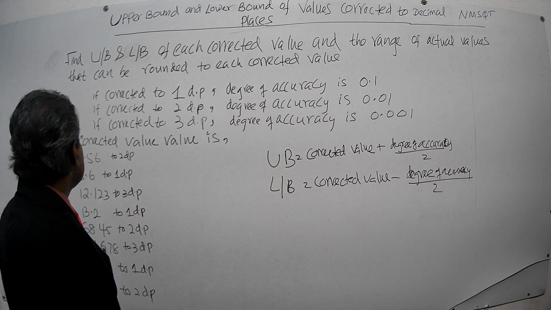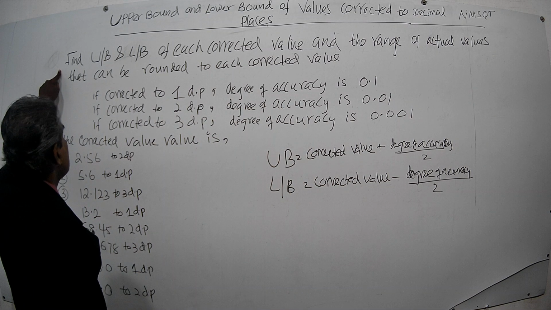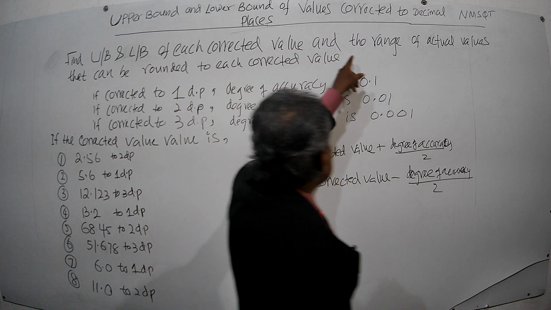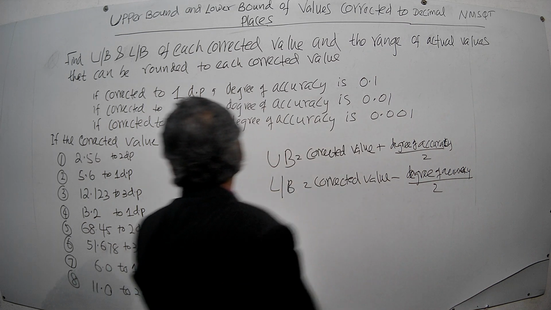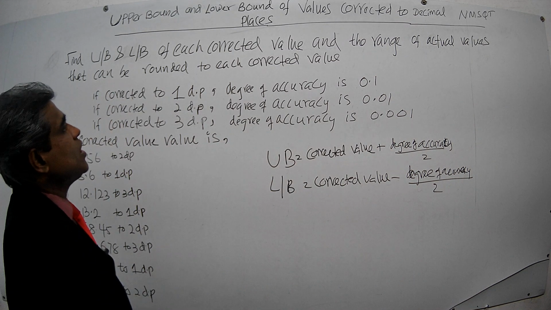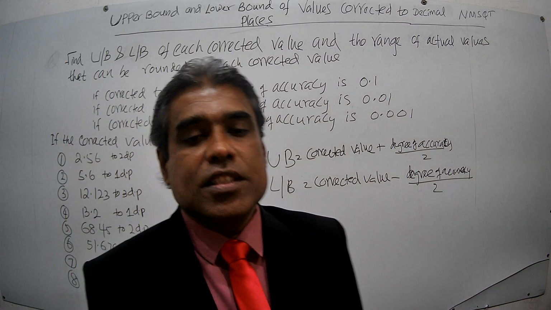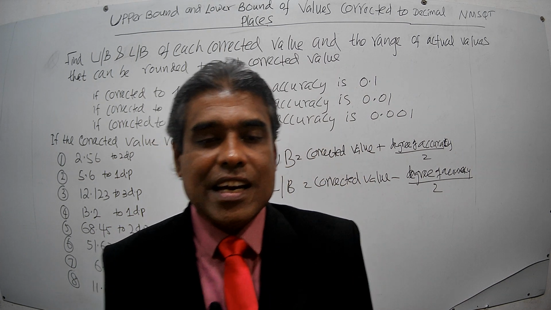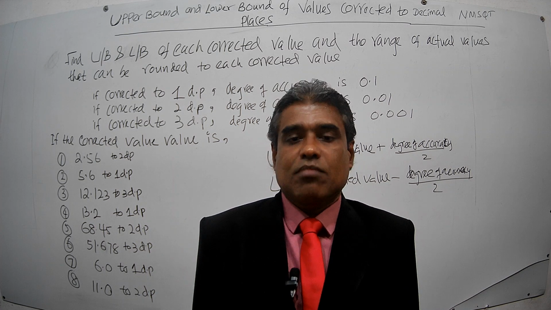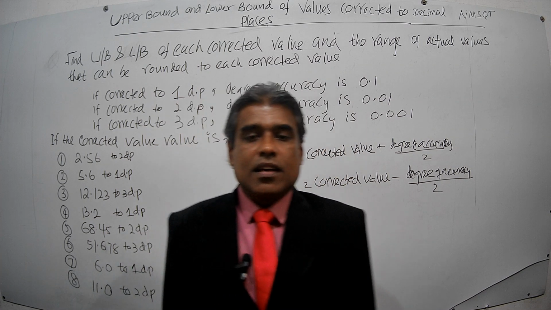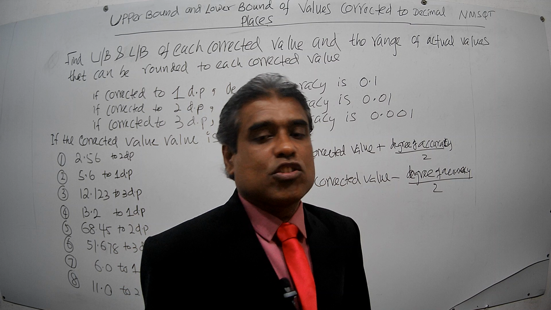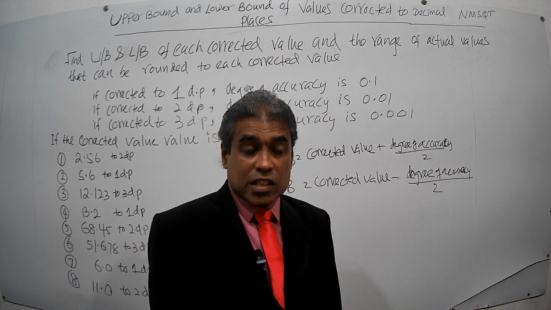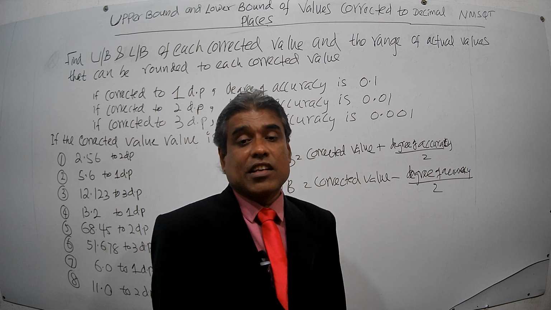Now see, in this one there's a question. Find the upper bound and lower bound of each corrected value and the range of actual values that can be rounded to each corrected value. What is the range of actual values that can be rounded to the given corrected value, to the given degree of accuracy? In the last video, I mentioned the range of actual values that can be rounded to the given corrected value.